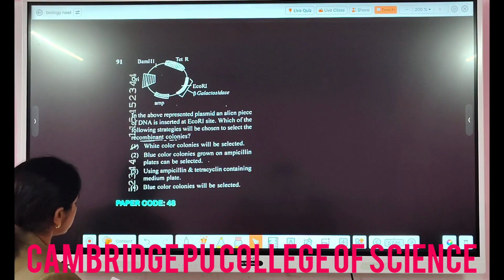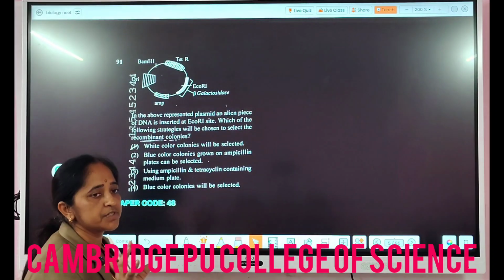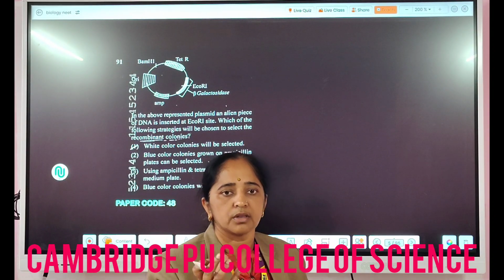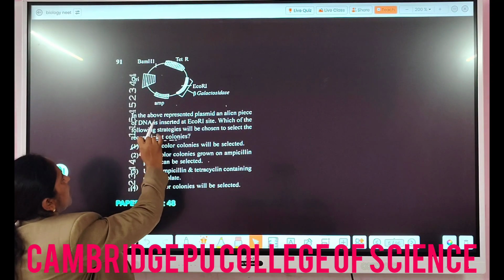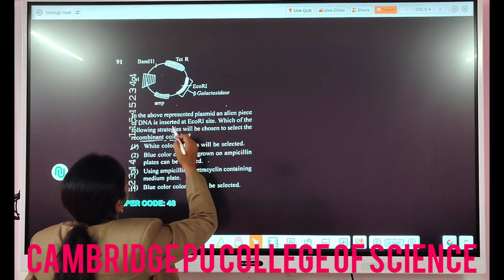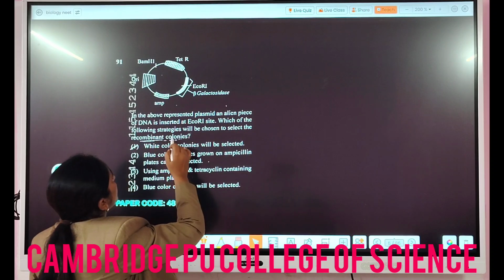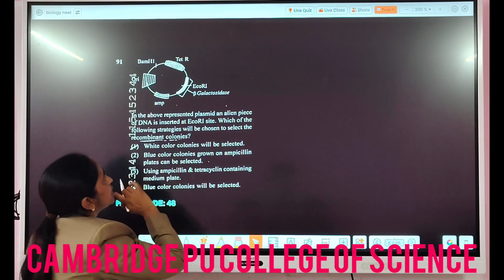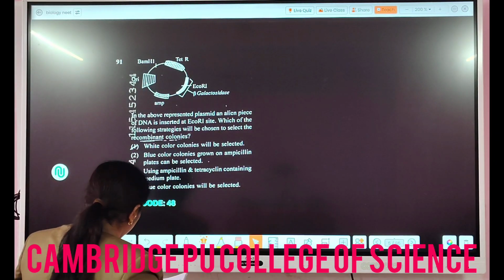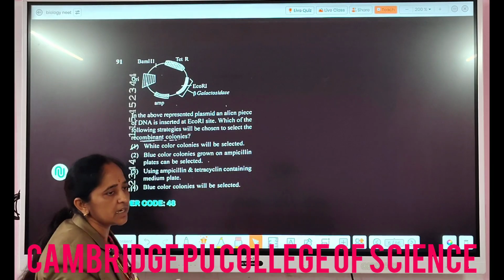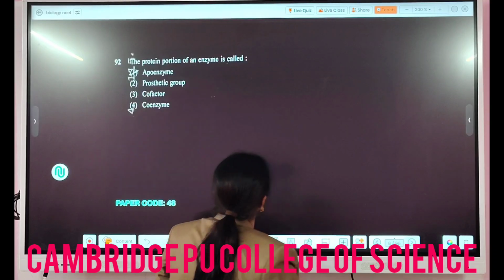As you can see, this is a diagram which comes from the chapter Biotechnology Principle and Process. There you have studied about the selection based on color, like white color colonies will be of recombinant type. In the question, in the above represented plasmid, an alien piece, alien means the foreign DNA, is inserted at the EcoRI site. Which of the following strategies will be chosen to select the recombinant colonies? It is a color-based technique. So in question 91, the answer will be white color colonies will be selected. As you know, the blue color colonies are the non-transformed ones. So the white color colonies option.